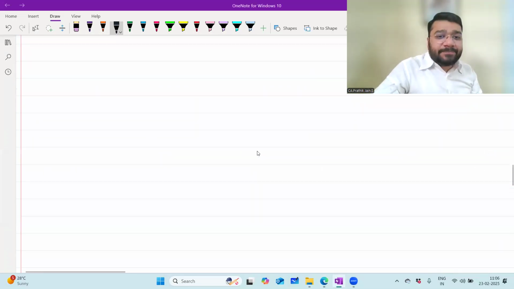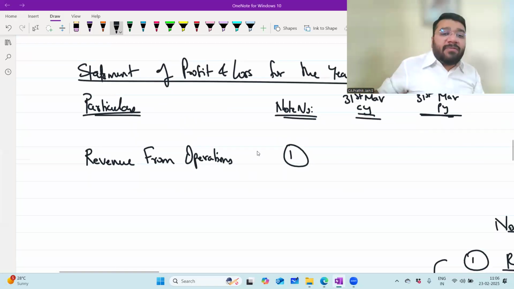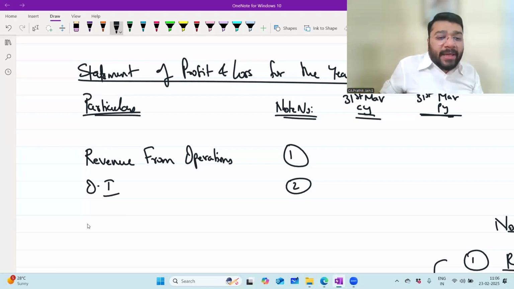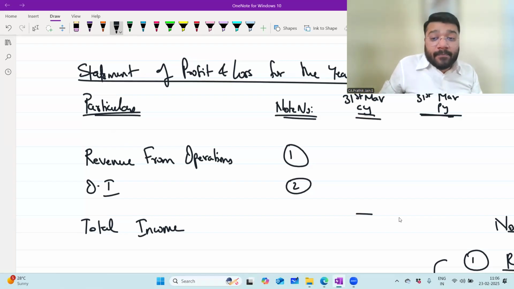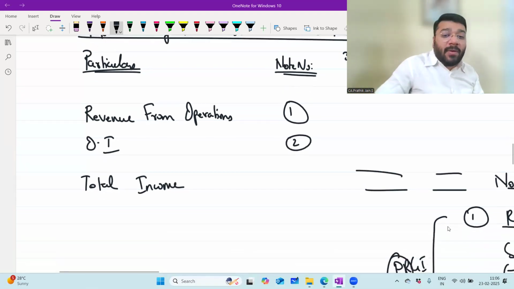Now coming back to the format. Revenue from operations, with that, add other income. What do I get? Total income, not total revenue, total income. That is the wording given in Schedule 3. Total income. Any problem? Now the expenses category.